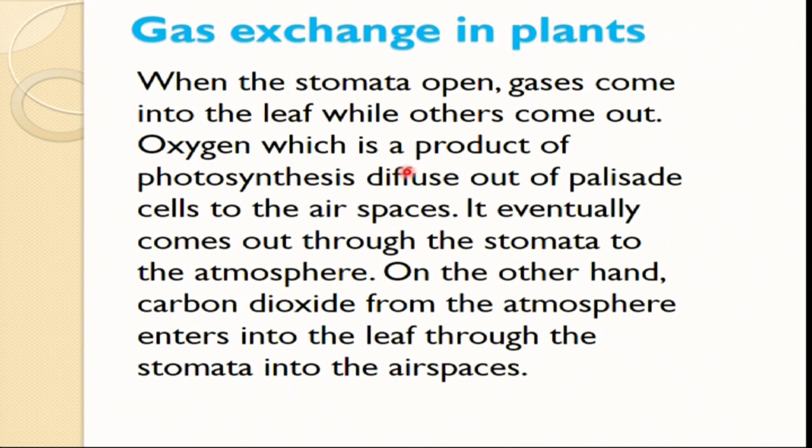Oxygen is a byproduct of photosynthesis. It diffuses out from the palisade layer cells into the air spaces, and eventually comes out through the stomata to the atmosphere. Oxygen is released from the plant as a byproduct. On the other hand, carbon dioxide enters from the atmosphere. It enters into the leaf through the stomata into the air space. That is how gaseous exchange takes place in plants.